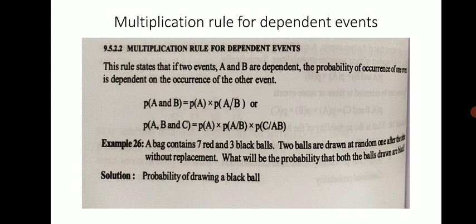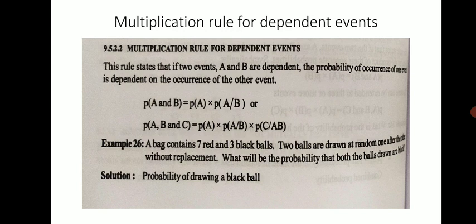A bag contains 7 red and 3 black balls. So there are a total of 10 balls, 7 red and 3 black. Two balls are drawn at random, one after the other without replacement. So what will be the probability that both balls drawn are black? Okay. So for this condition, we have to draw 2 balls and calculate the probability that both drawn are black.